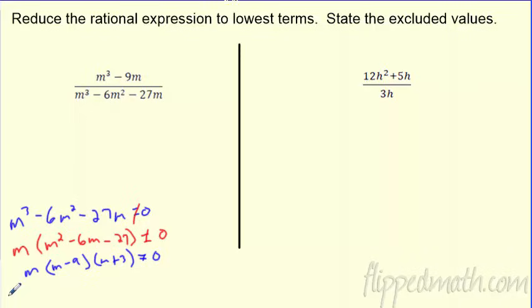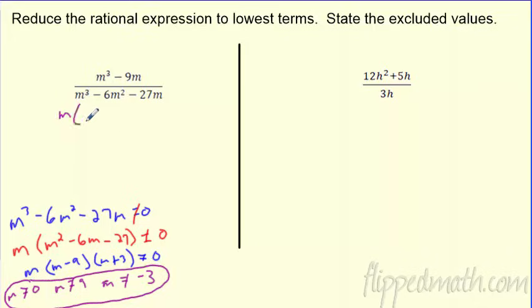You got this m out here, so m can't be 0. m can't be 9, that would give me a problem there, and m can't equal negative 3. Awesome. So here are all my excluded values. Now I can go back up, and since it's already factored, I'll just write it underneath here.